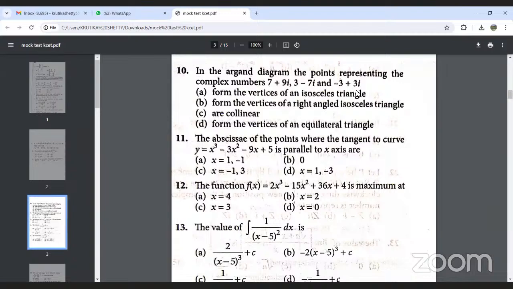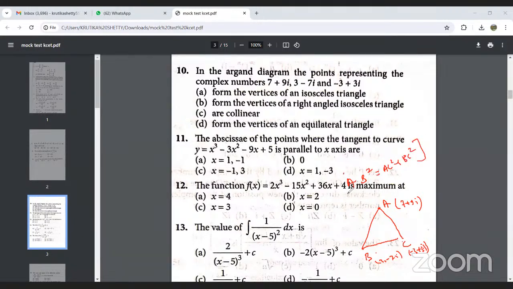So see, in question number 10, when you simplify, if I consider these as vertices A, B, C, the first complex number as 7 plus 9i, then 3 comma minus 7i, and then minus 3 plus 3i, we get the result that AB square is equal to AC square plus BC square.